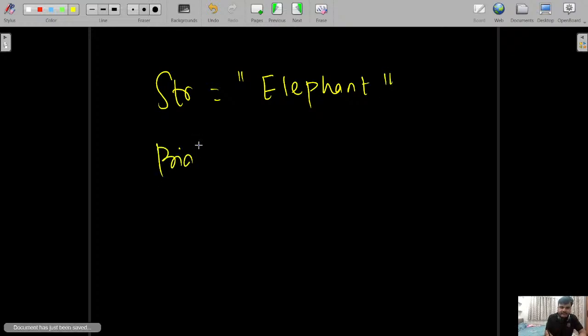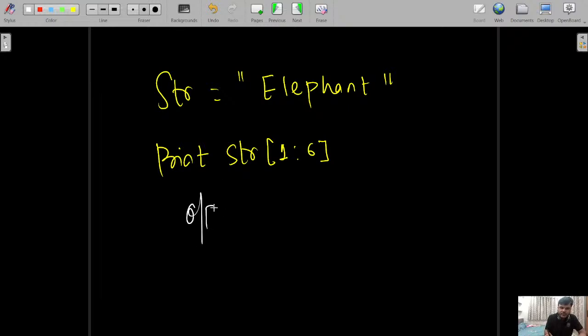Let's say I am writing one string, str equal to "ELEPHANT". And if we print str[1:6], what is going to be the output for this particular code? You know that it is stored at index 0, 1, 2, 3, 4, 5, 6, 7. So starting from 1 inclusive, L is going to be the output.